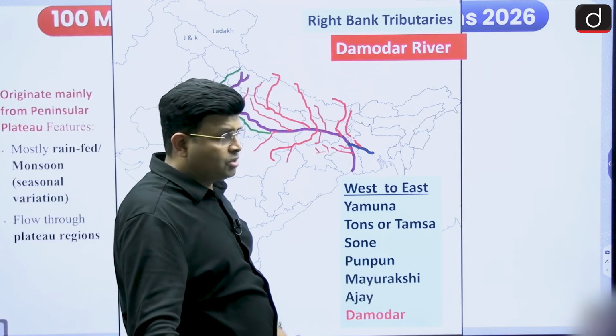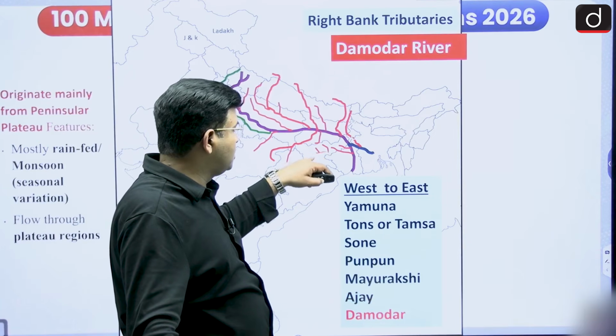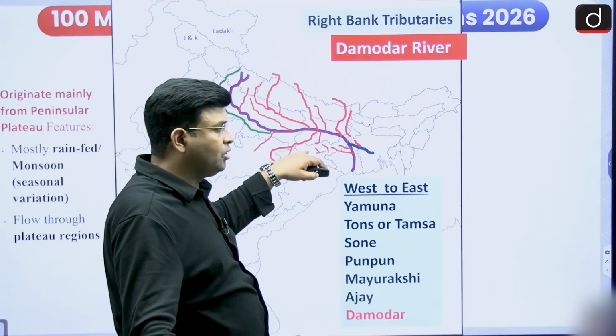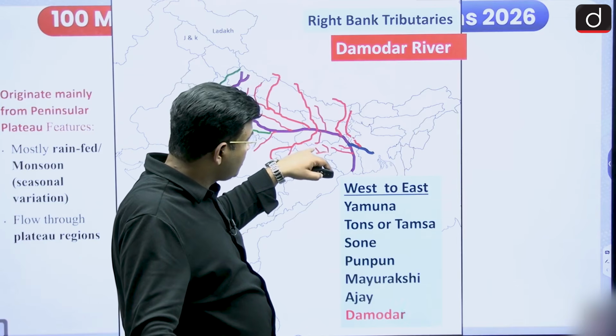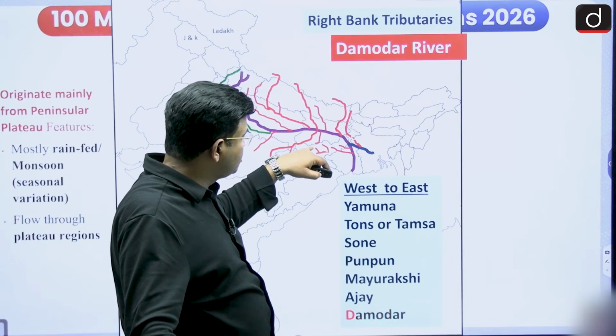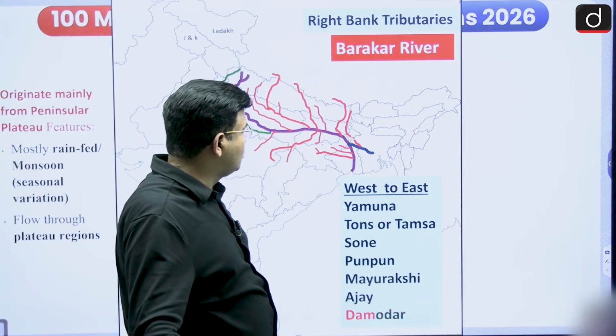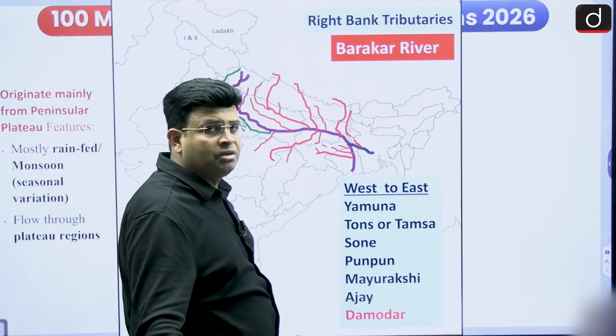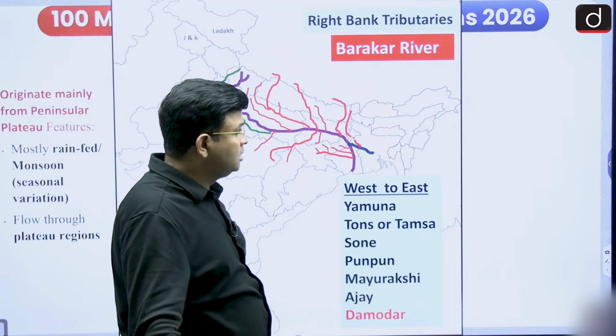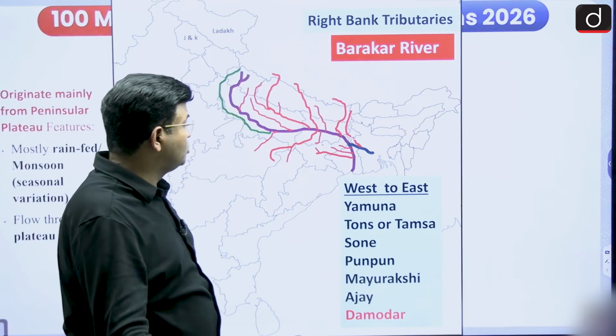The Damodar river is in the Chota Nagpur plateau region itself. And there are some tributaries of this one: the Konar river and the Barakar river are tributaries of Damodar. There are several dams on this Damodar river also.